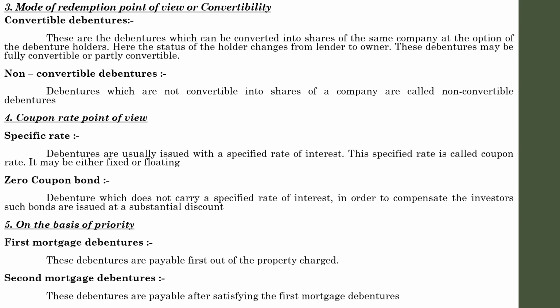Second charge means once the financial dealings with regard to the debenture holder who had the first charge on that particular asset are done, the second charge on that asset will be dealt with. That is the concept with regard to first mortgage debentures and second mortgage debentures. So that is with regard to the basis of priorities.